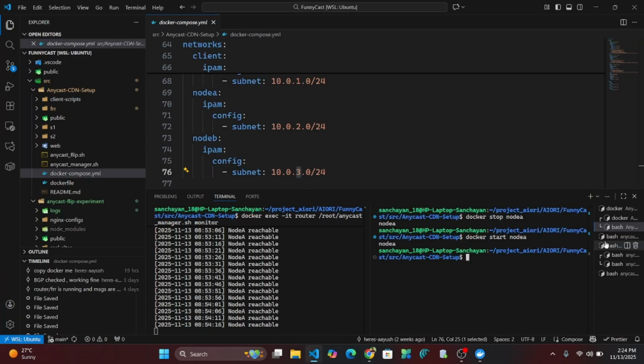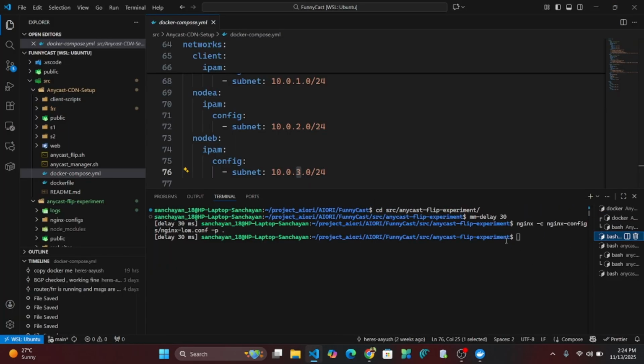So let's check the demo of that. Here I have a delay shell of 30 ms and I am hosting my low latency server. Here I have a delay of 80 milliseconds and I am hosting my high latency server.